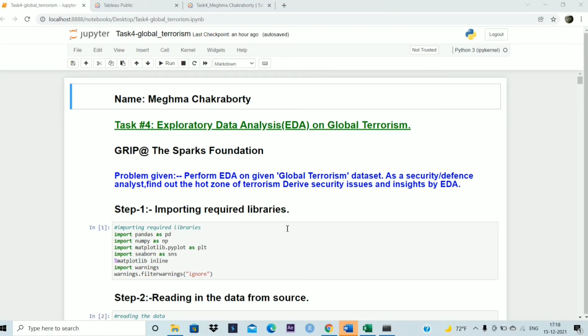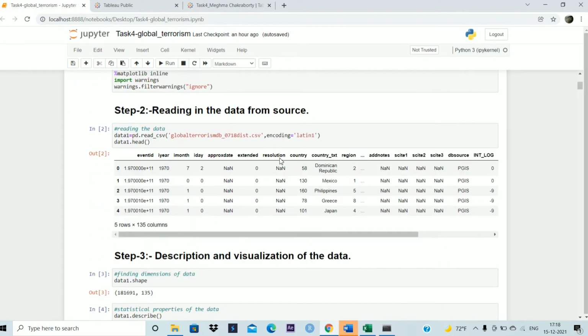So starting off, importing the required libraries, namely Pandas, NumPy, Matplotlib, Seaborn. Next, I have read in the data from the source. It looks like this.